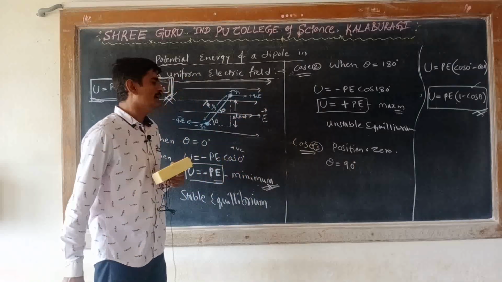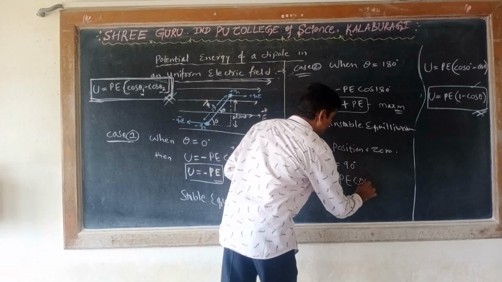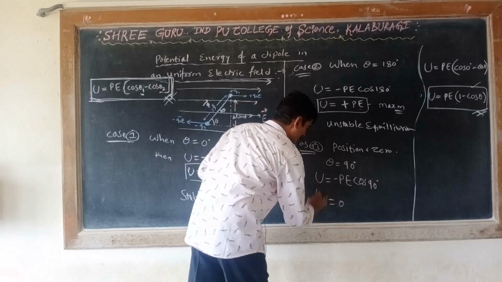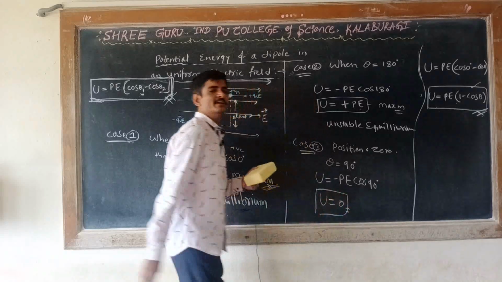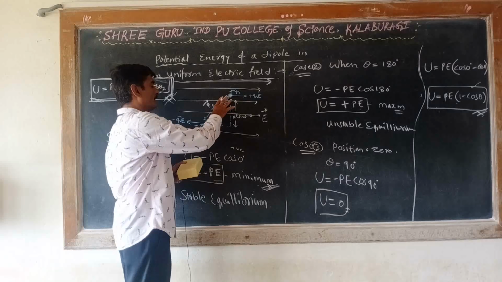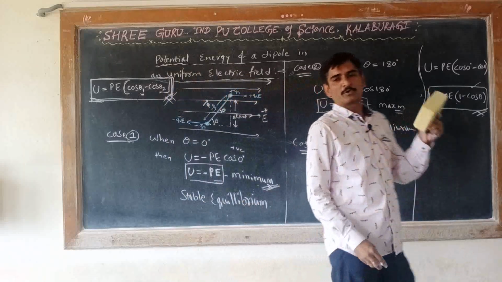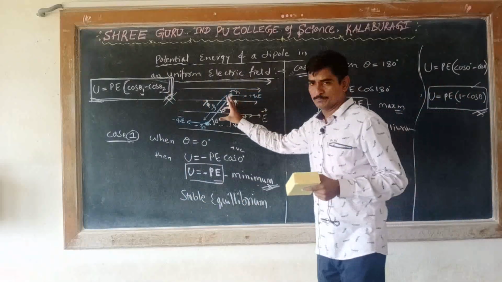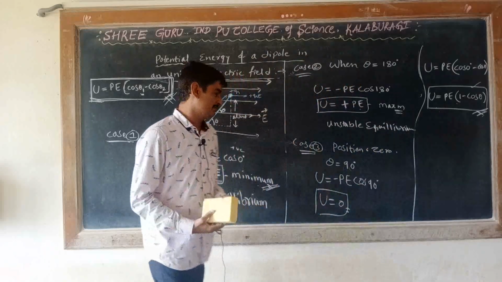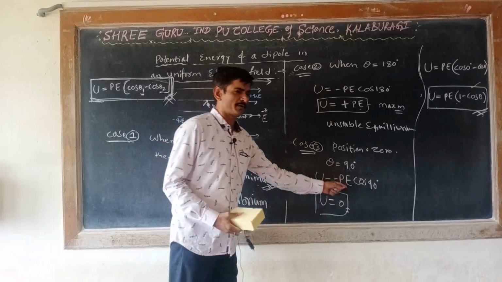When theta is equal to 90 degrees, then what happens? U is equal to minus PE cos 90 degrees, and cos 90 degrees is 0. So U is equal to 0. So the potential energy of the dipole is 0 when the dipole is perpendicular to the electric field. Got the idea? Did you understand? This is called the position of zero potential.